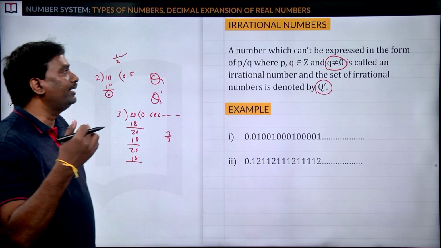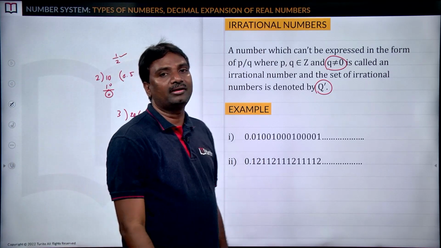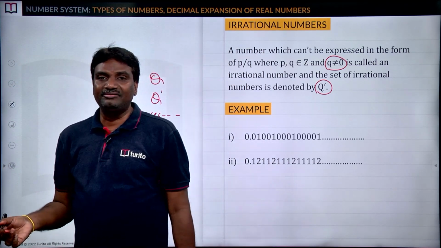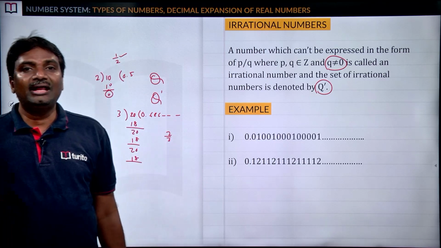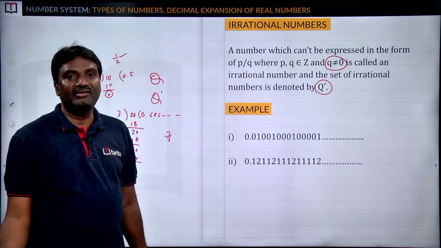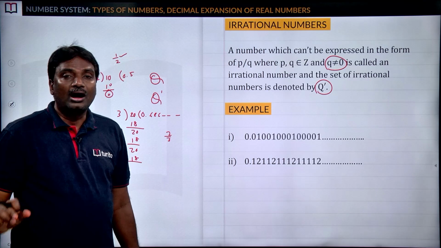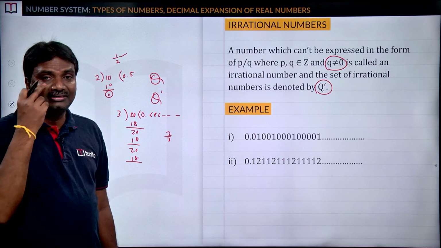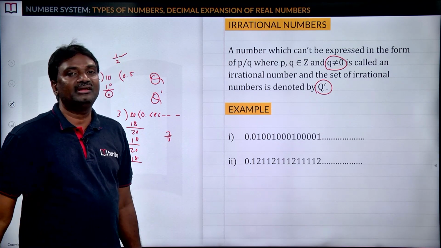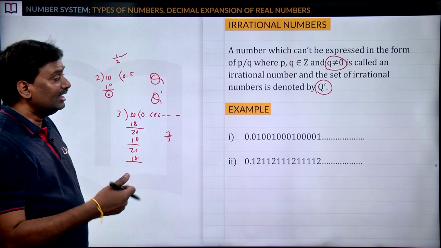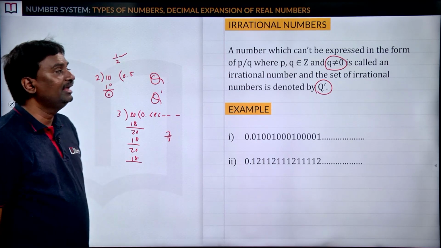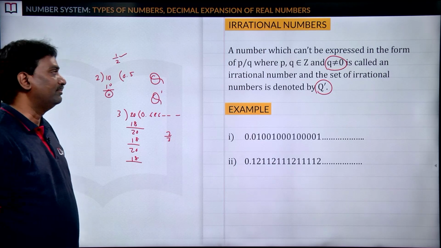How can you say one number is an irrational number or not? When a fraction is given, if you divide the numerator by the denominator, after simplifying, if we get the remainder as 0, then we can say that is a rational number. Otherwise, we can say that is an irrational number.